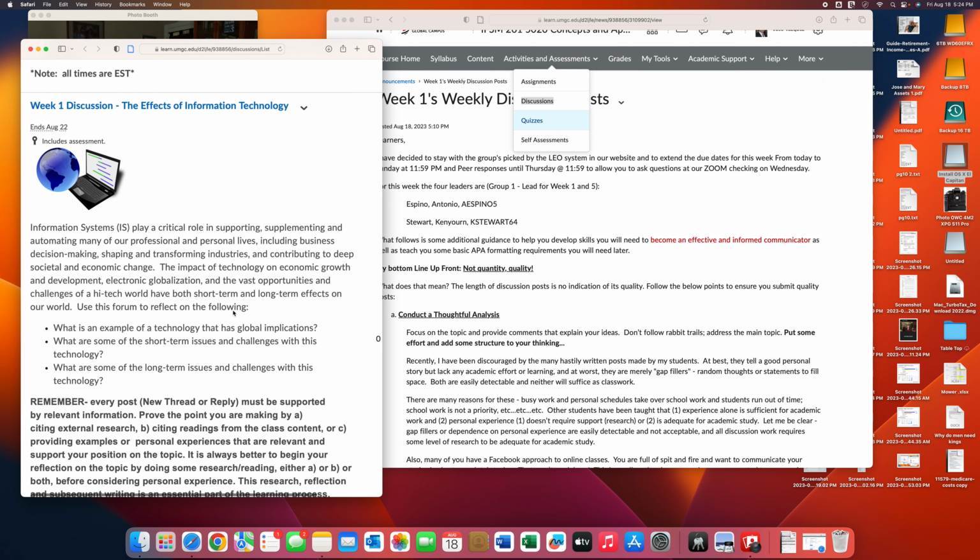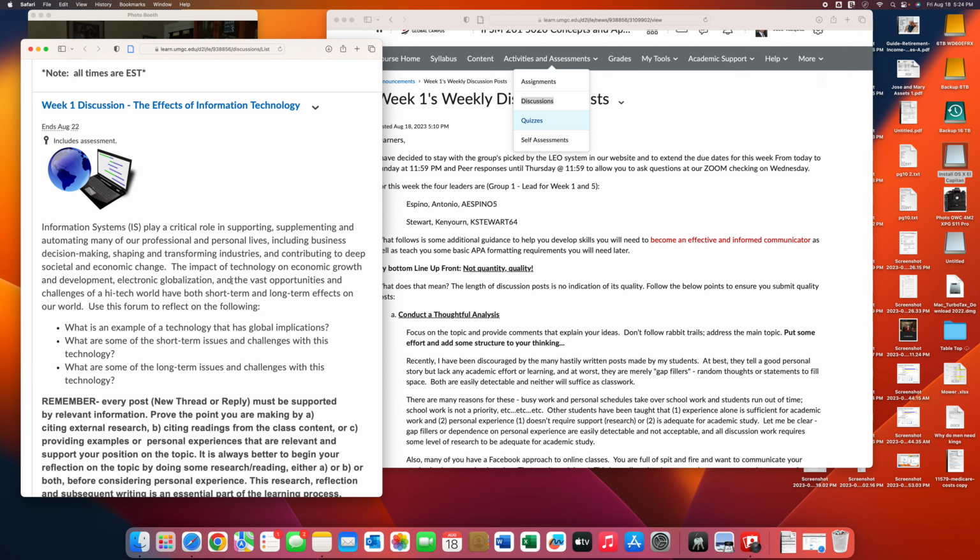So basically this week, the lead and the peer groups have to talk about the impact of technology on our world, basically in our professional and personal lives. So that's the topic, including business decision making, software shaping and transforming industries, all that stuff that information systems contribute to our life. And then they give you 3 questions.